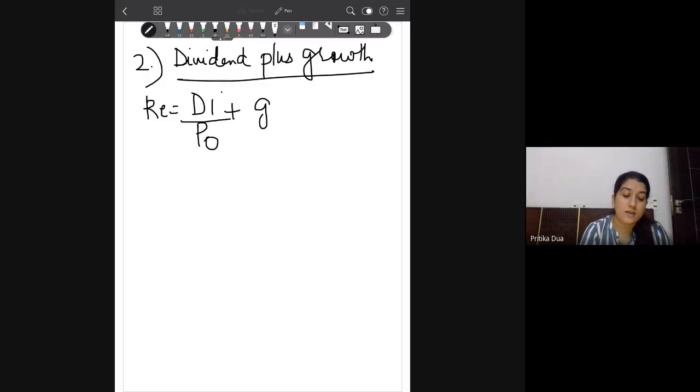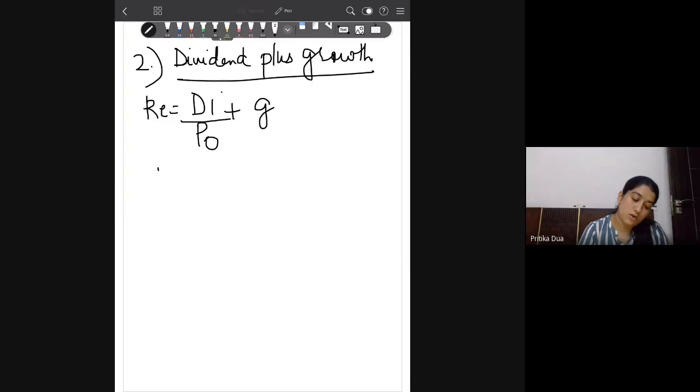Now again, this growth can be a fixed percentage every year or a varying percentage. I repeat, the growth rate can be fixed. So every year the company is increasing the dividends by 10%. That's the policy of the company. And there can also be a varying growth rate in dividends. So 1 year it is 10%, then 12, then 11, and so on. Both cases will be different, but the formula that we use is D1 upon P0 plus G.